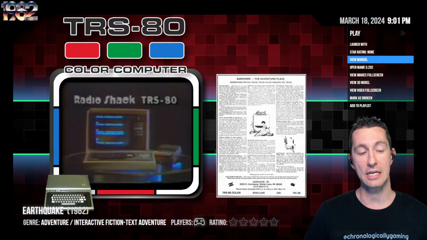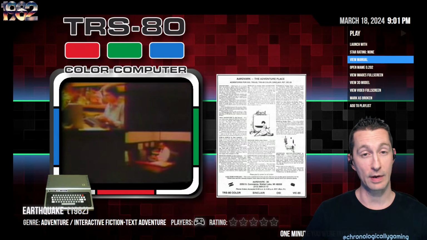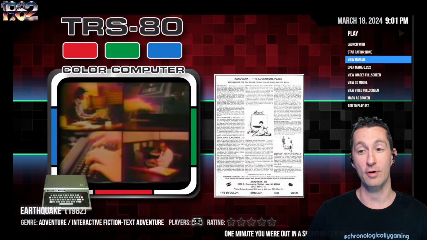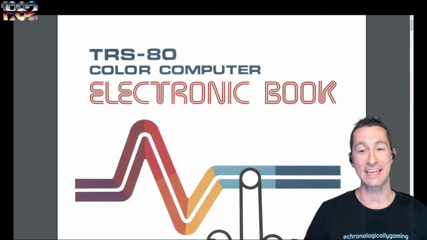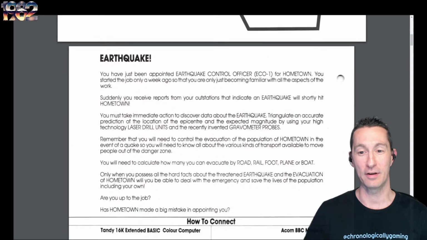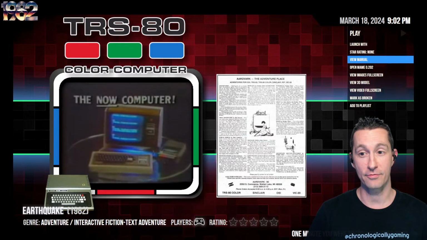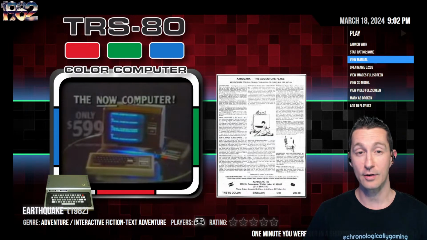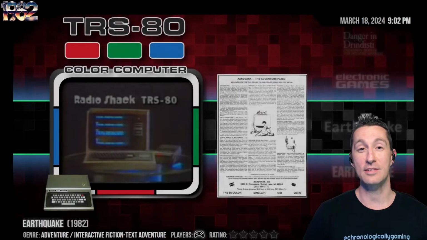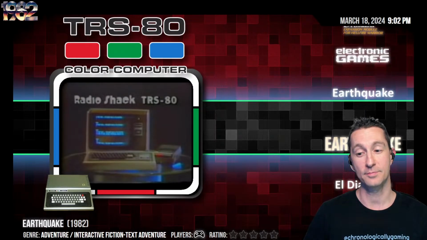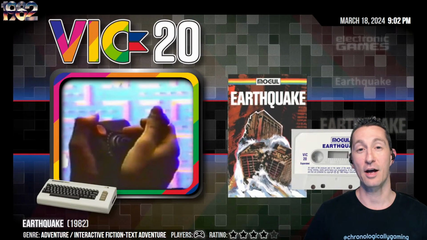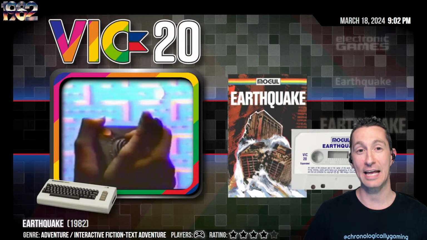And kind of a little cheating, because this Earthquake game is not found on the Color Computer Archive. All I have for Earthquake on the TRS-80 is the electronic book called Earthquake on Your TRS-80 Color Computer. So this is not the Earthquake we want, and I couldn't find a copy on the TRS-80 of this Earthquake. But do not fear, do not fret. It was released on several home computers, including the Commodore VIC-20. Let's check out Earthquake.